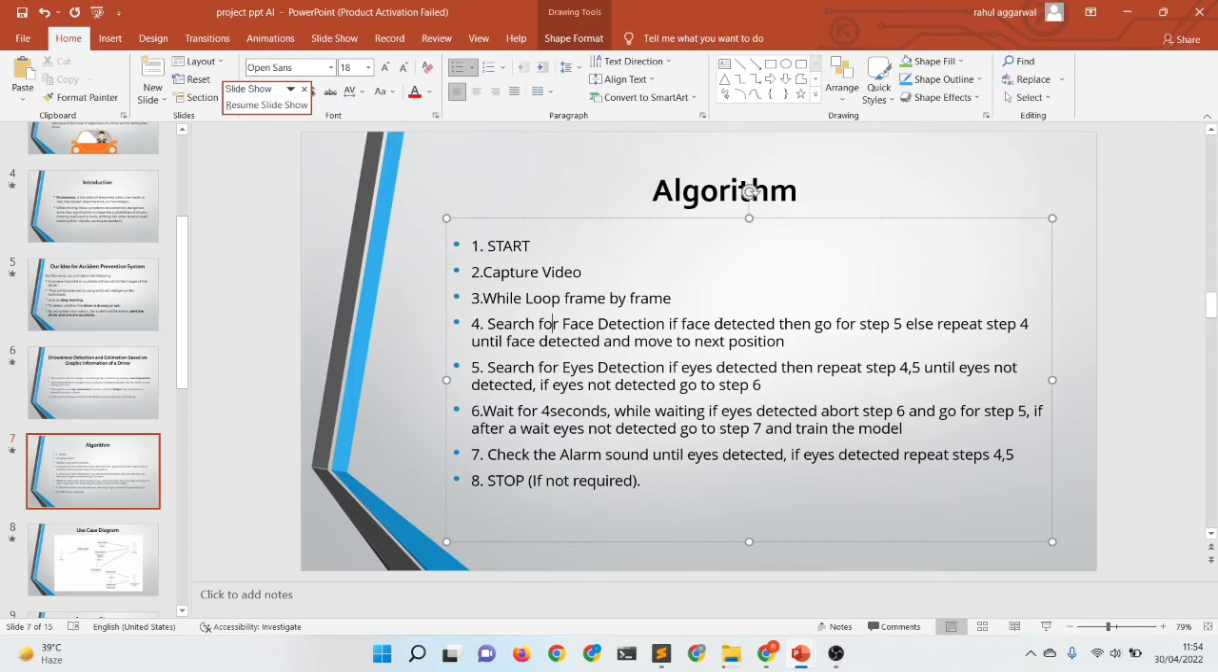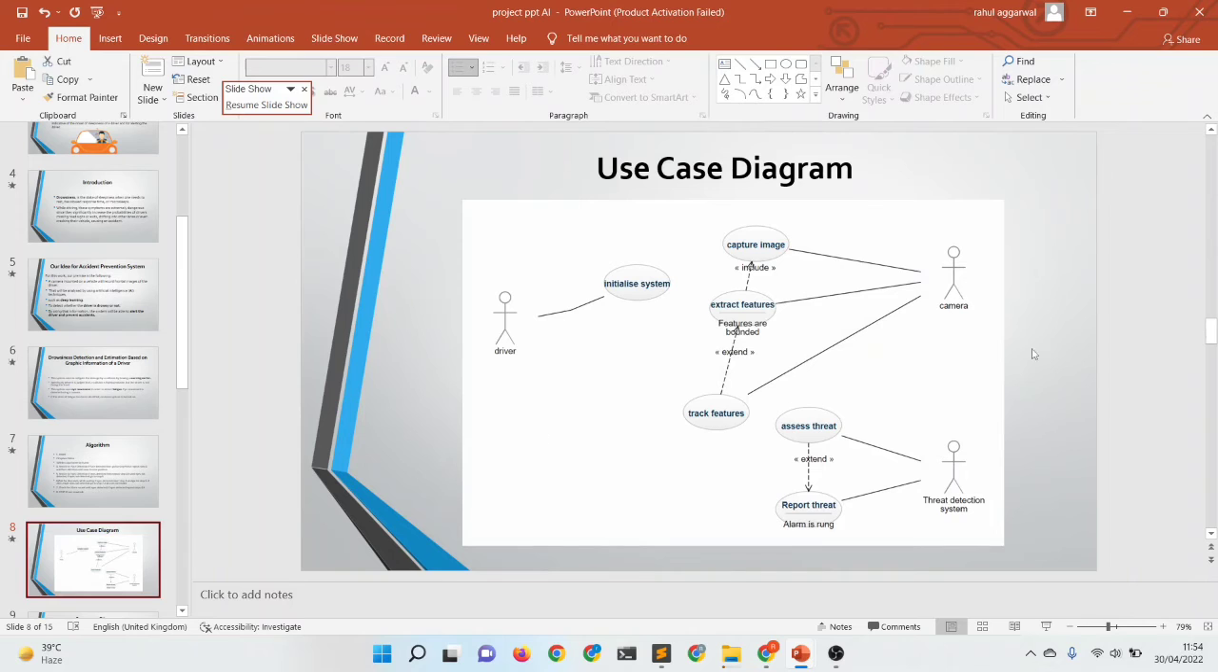Coming to the use case diagram of the accident prevention system. This is the use case diagram. Here we have three actors mainly: the driver, the camera, and the threat detection system, or the accident prevention system. So Rahul will explain the use case diagram.